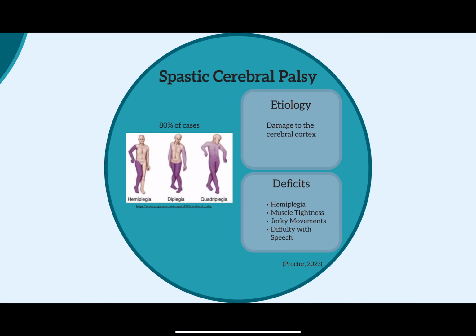Spastic CP is the most common type, affecting about 80% of people with the disorder. This results from damage to the cerebral cortex and causes hemiplegia, muscle tightness, and jerky movements on one side of the body.